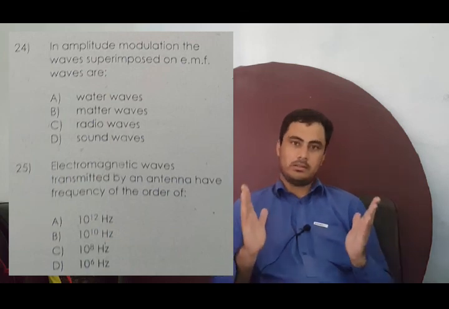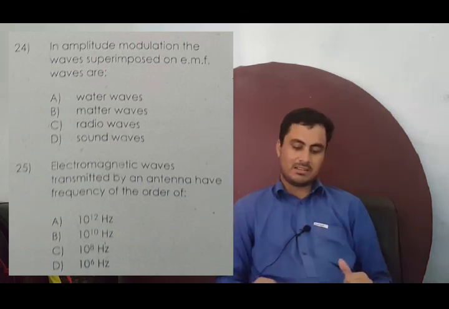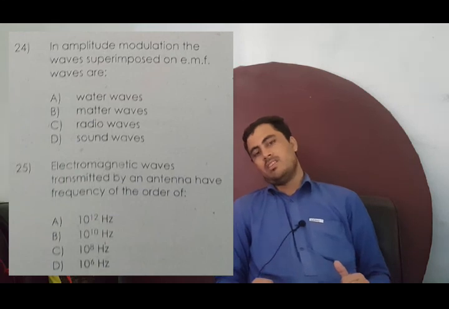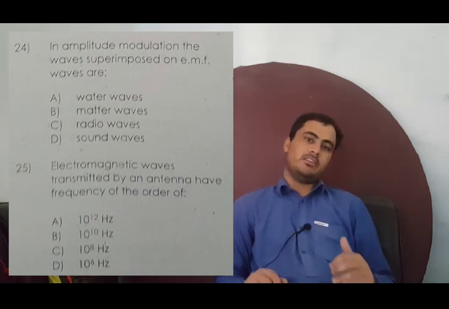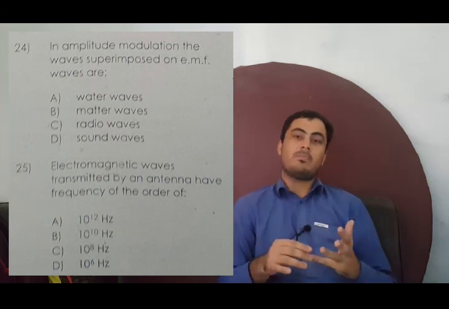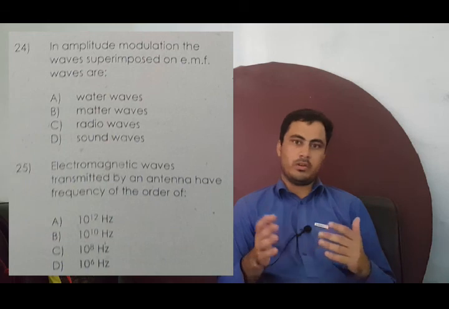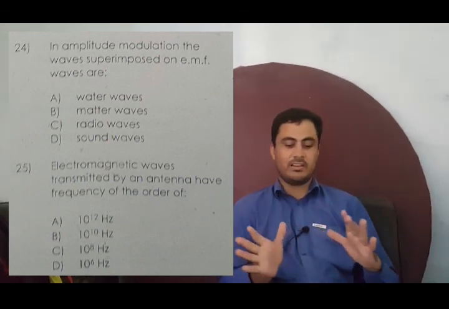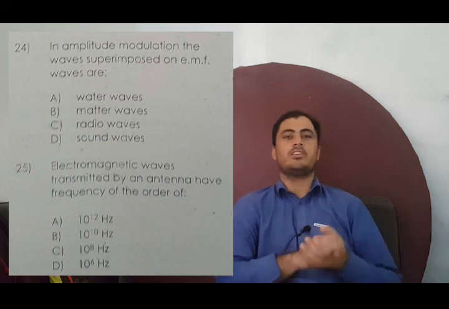Now let's discuss the last MCQ of this electronics part, and that is electromagnetic waves transmitted by an antenna having a frequency of the order of what? Basically electromagnetic waves transmitted by an antenna have frequency in the range of 10 power 6 hertz, or you can say in megahertz. So these are basically the solutions related to the electronics part.